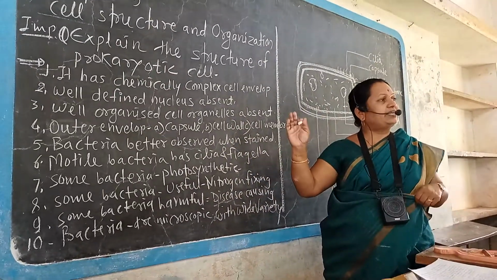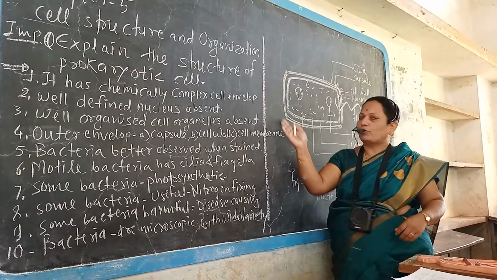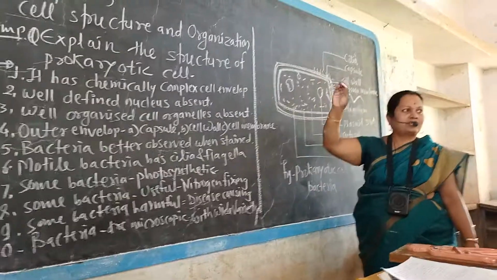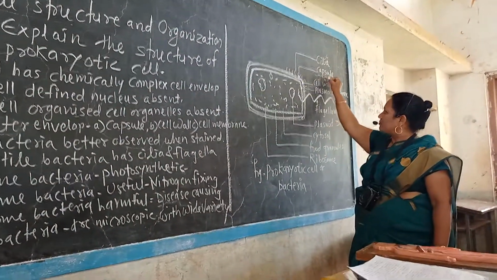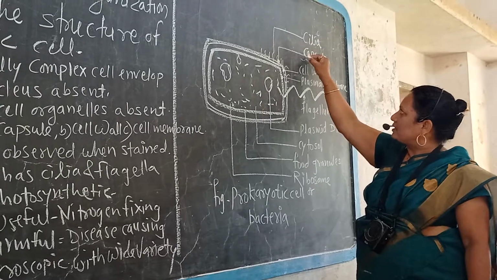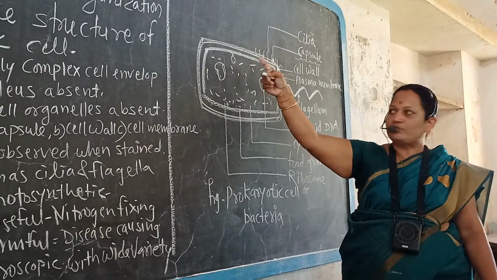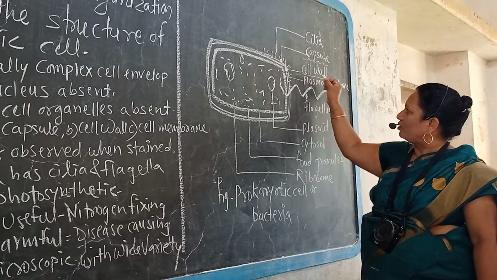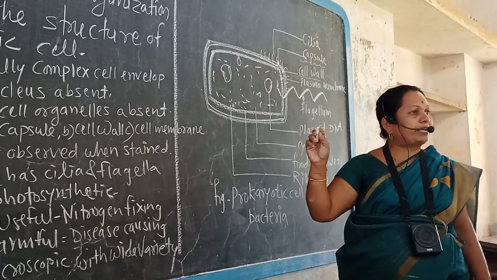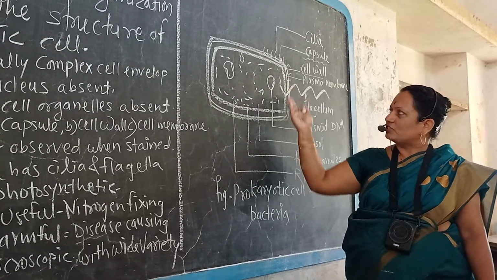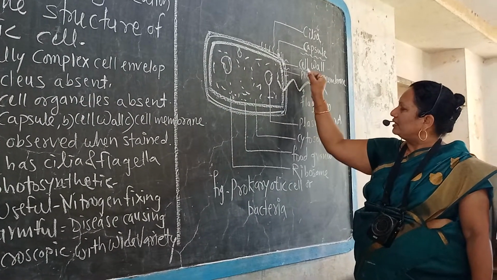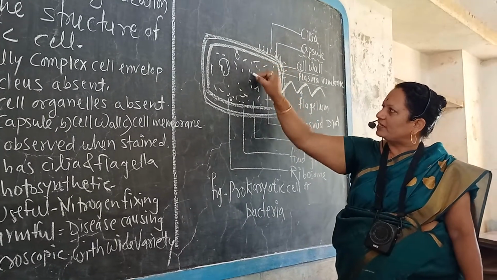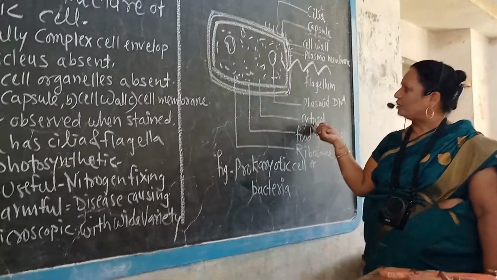We can observe the structure of prokaryotic bacteria under an electron microscope like this. There are three outermost coverings or envelopes. The outermost complex envelope is called the capsule, which gives protection to the bacteria. Inner to the capsule is the cell wall, made up of a special type of chemically complex structure. Then inner to the cell wall is the plasma membrane, which covers the cell cytoplasm or cytosol.